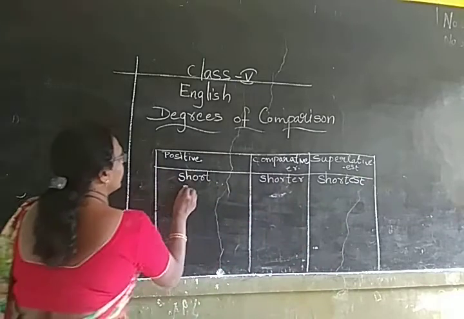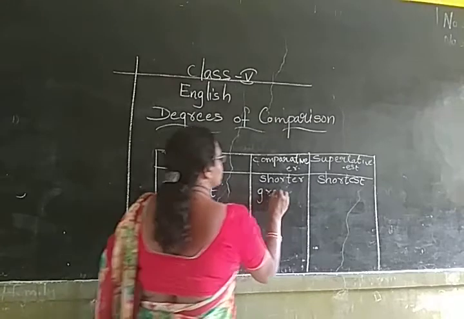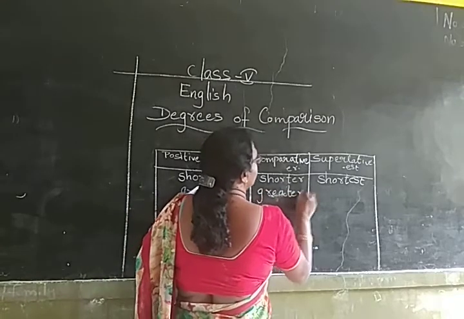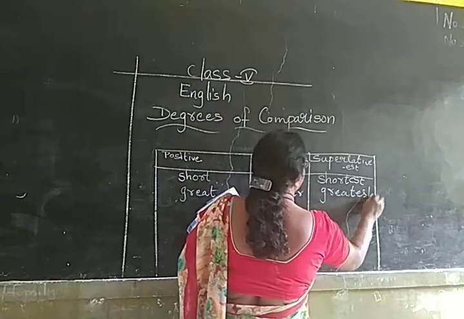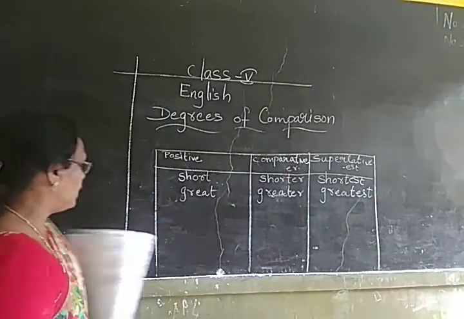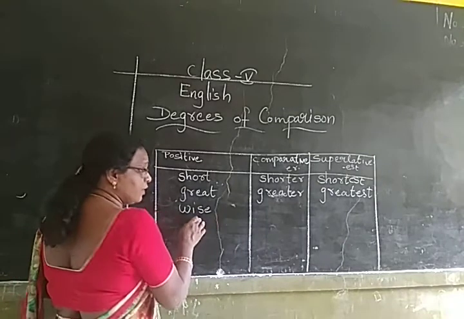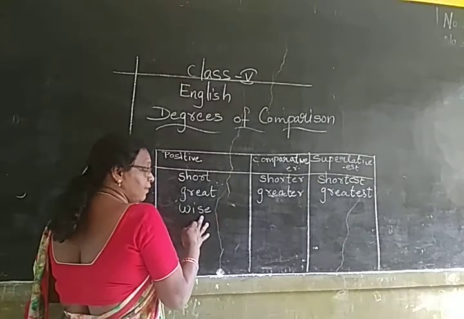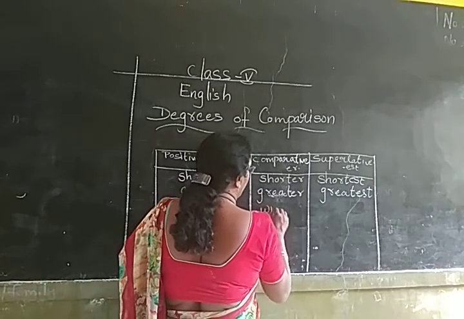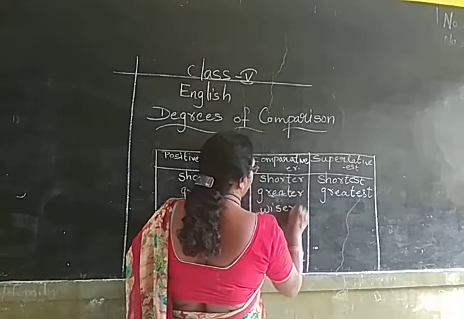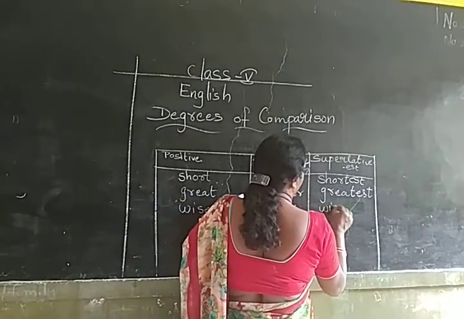Next one. Great, greater, and greatest. Okay, Nana? Now we see the word wise. What I told you? The word ends with E, so you are going to use R. Wiser. Okay, Nana? And wisest.